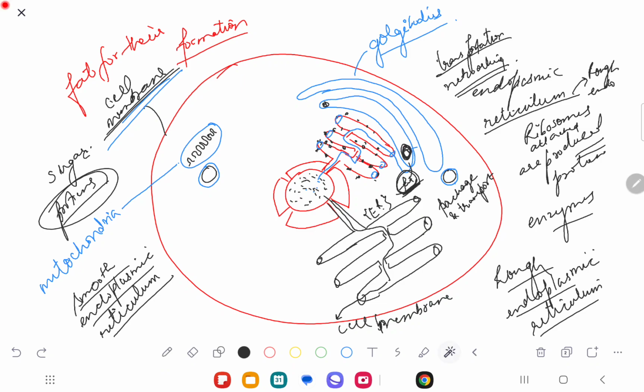Both of the materials produced by the endoplasmic reticulum are thrown into the Golgi body. And then what does the Golgi body do? It works on different packets of fat. On certain packets, it makes this blue layer, and on certain packets, it makes this red layer. If it makes a red layer, what do you understand? It is going to be absorbed by our cell membrane itself.